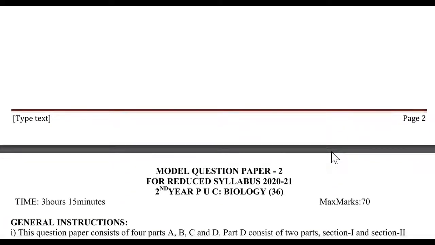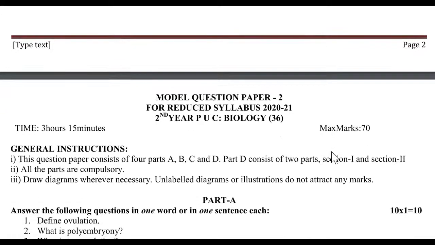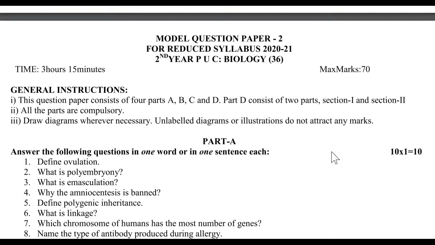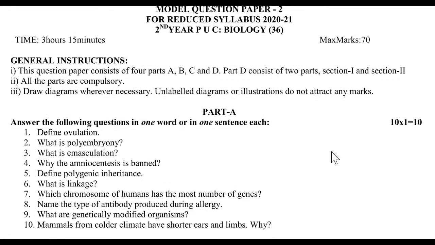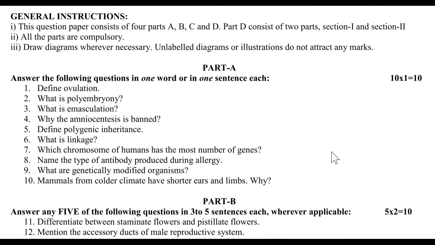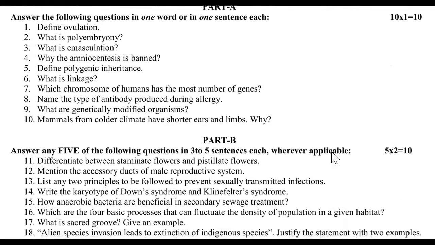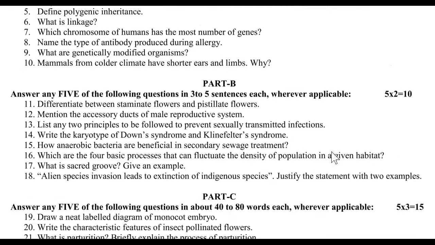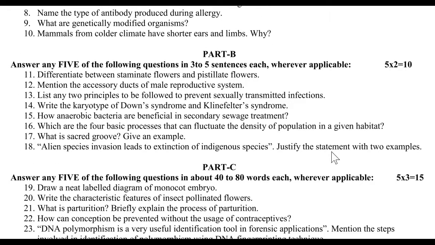This is model question paper number 2 for second year PUC biology. This is part A. And then this is part B questions, as you can see here on the screen.